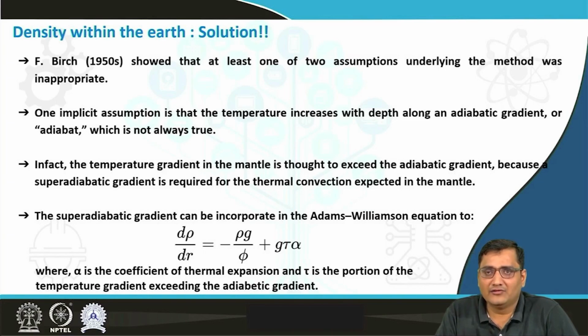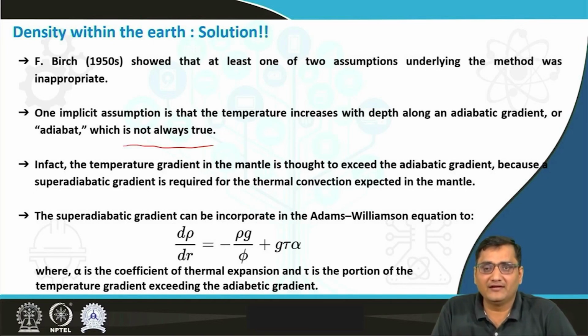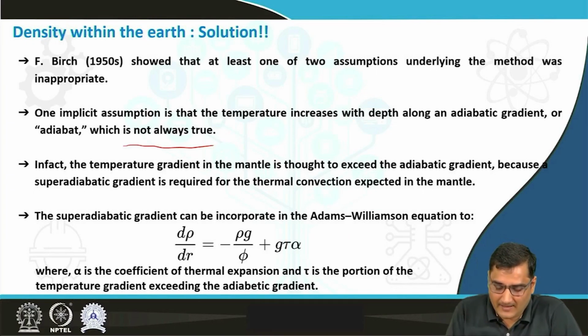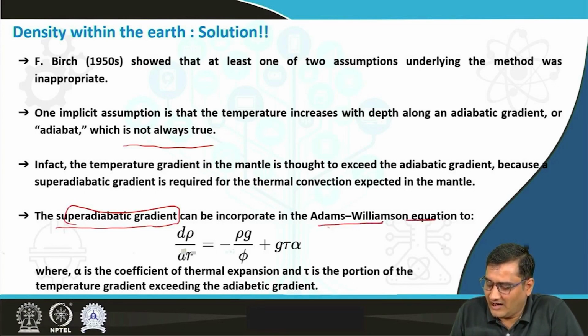In those methods, we considered that the temperature increases with depth along an adiabatic gradient, also known as the adiabat, which is also not always true. In fact, the temperature gradient in the mantle is thought to exceed the adiabatic gradient, because a super adiabatic gradient is required for the thermal convection expected in the mantle. So we are going to consider the super adiabatic gradient and incorporate it into the Adams equation.